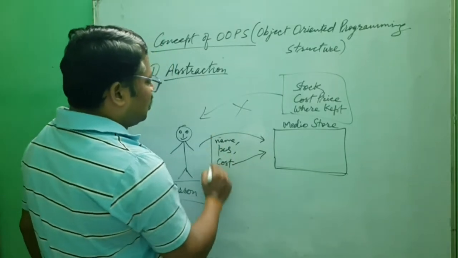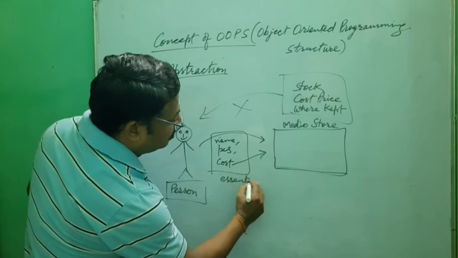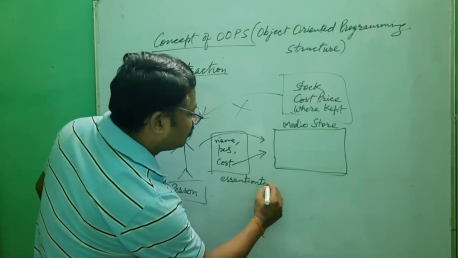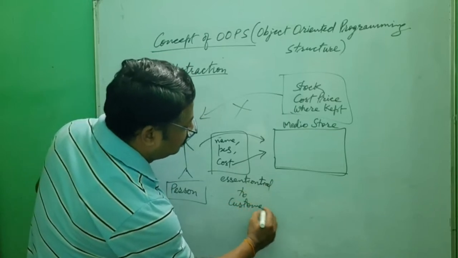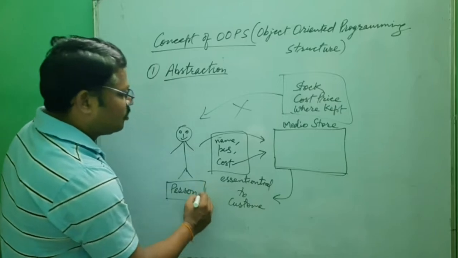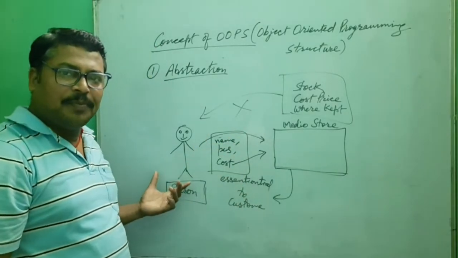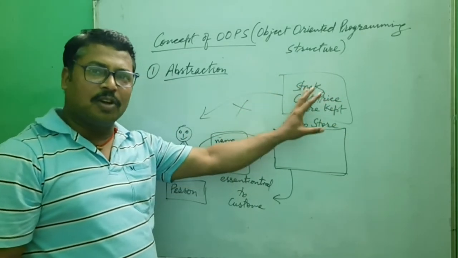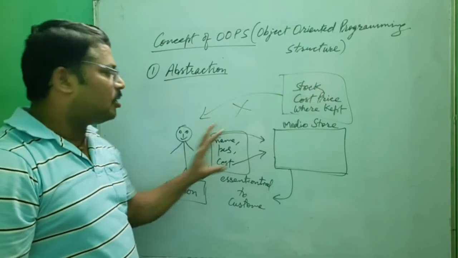That means these three things are essential to the customer and provided by the store. Whatever is not essential, like the cost price for the shopkeeper and where it is kept, is not given to you.